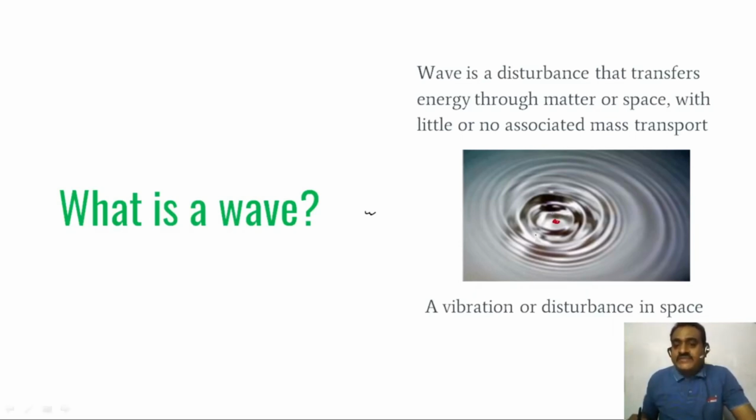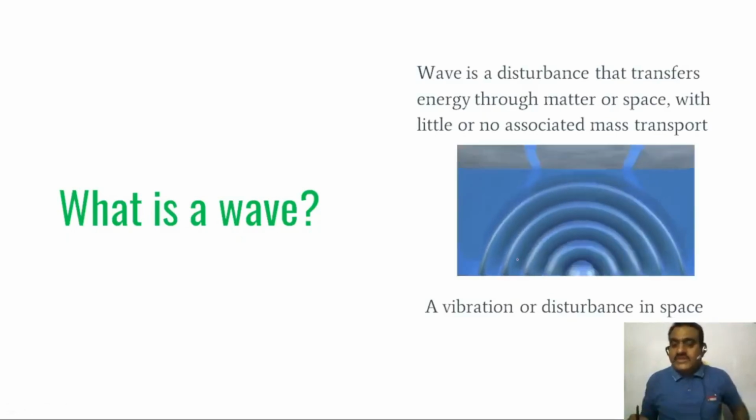From this point, the wave is a disturbance. The disturbance transfers the energy through matter or space from one location to another location.